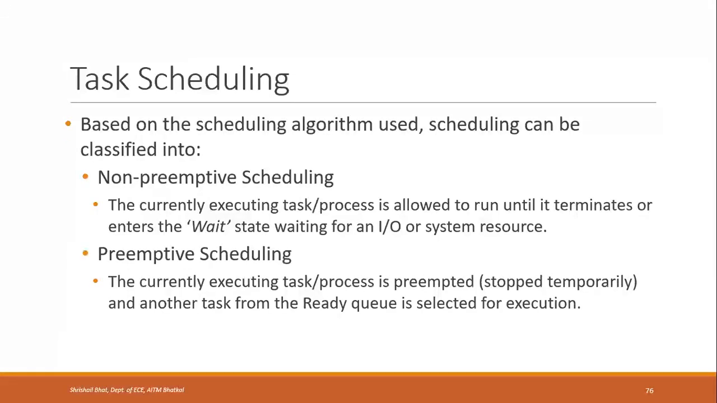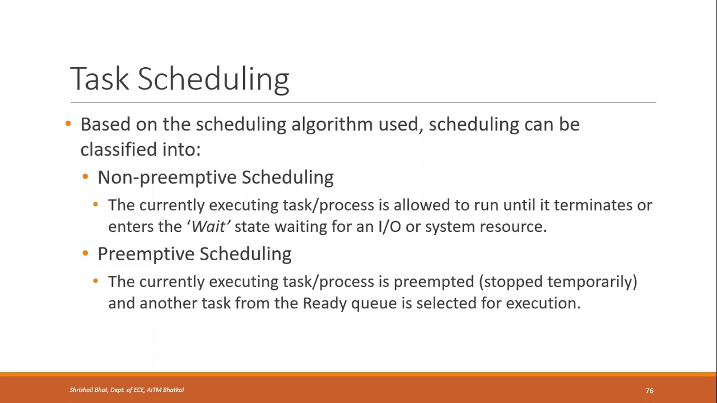Based on the scheduling algorithm used, the scheduling can be classified into broadly two categories. One is non-preemptive scheduling, the other one is preemptive scheduling. In non-preemptive scheduling, the preemption doesn't occur. Preemption means that before completion of a process or a task, if you stop it temporarily, that is called preemption. If it doesn't occur, that is called non-preemptive scheduling.